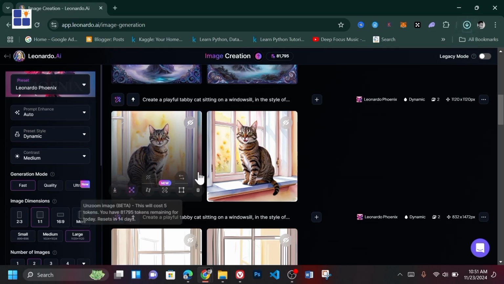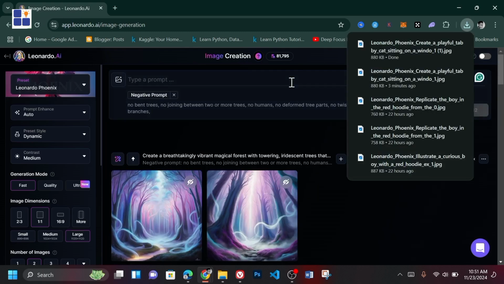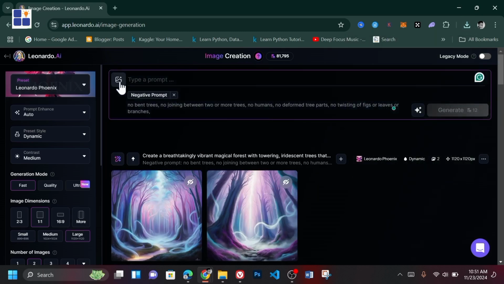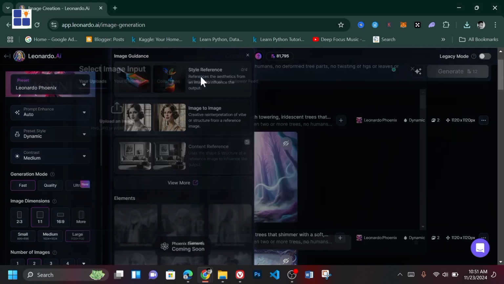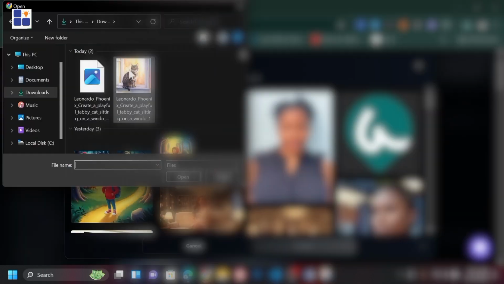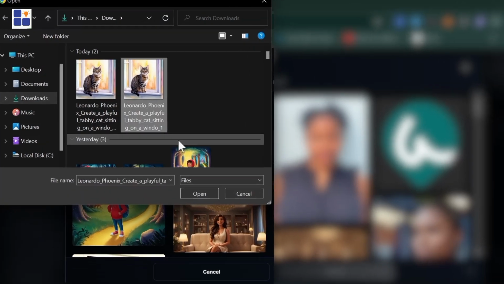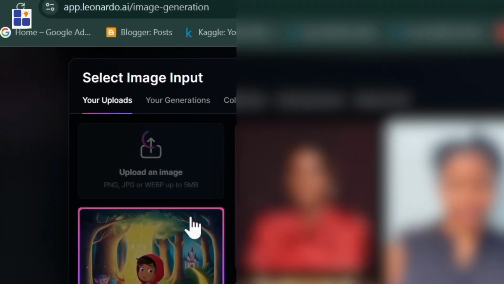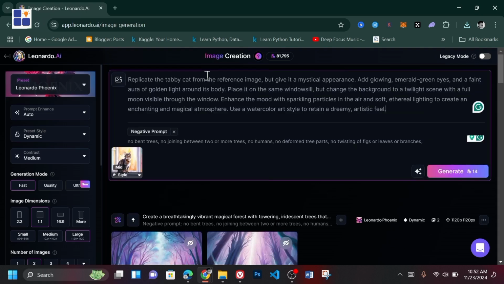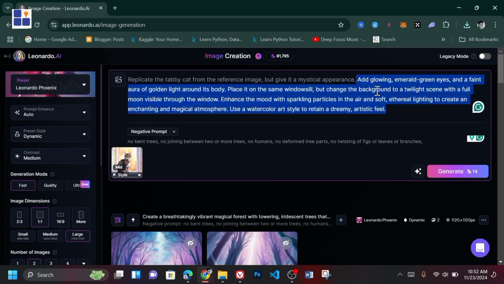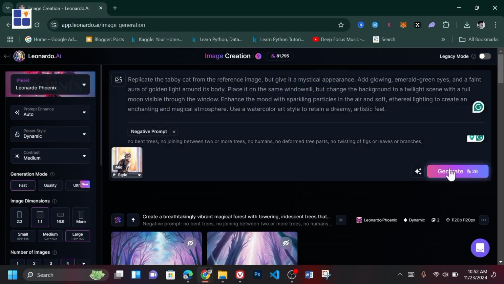First, download the image of the character or scene you want to replicate. Click on this image icon, select Style Reference, and then upload the image you want to replicate. Next, write a prompt describing how you want the image to be used in the current task, what you want to change, add or remove from the image. Once you're okay with your prompt and it meets our standard for a good prompt, proceed to generate.